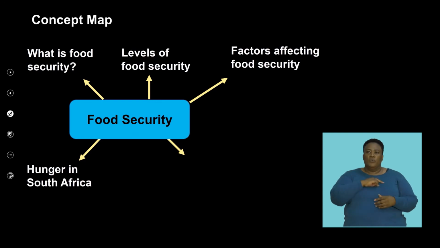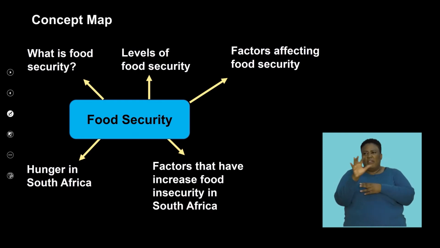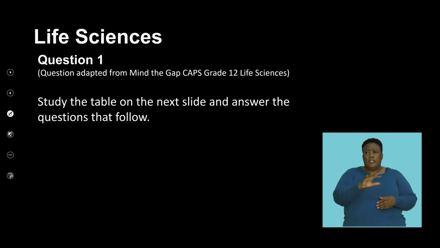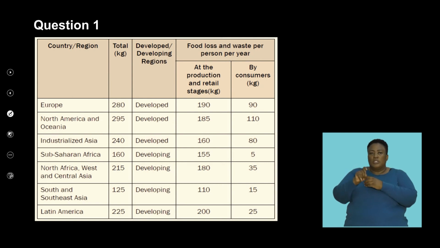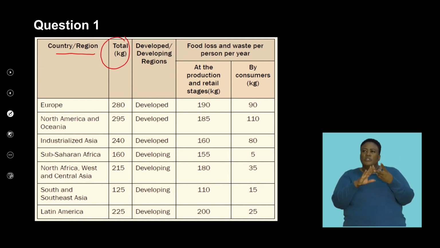Right. So, we've looked at factors in South Africa, we've looked at hunger in South Africa. Let's take some questions related to food security and its availability to people in the context of South Africa. So study the table on the next slide and answer the questions that follow. Here we've got a table that illustrates different countries. It shows you the total kg and the developing regions of the world.